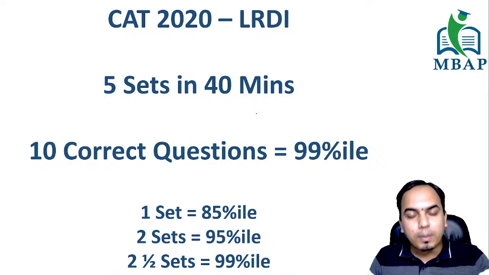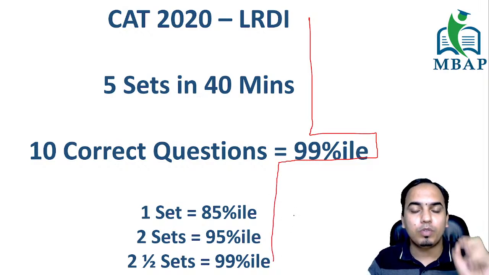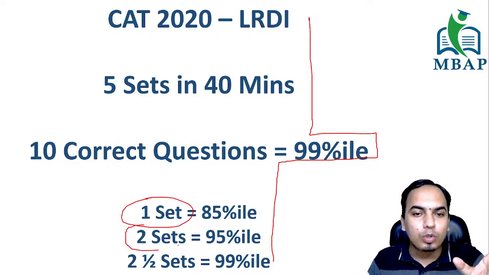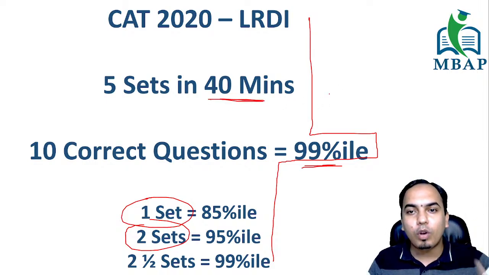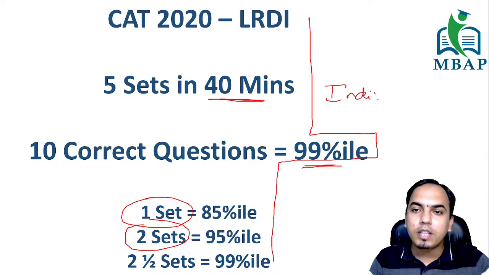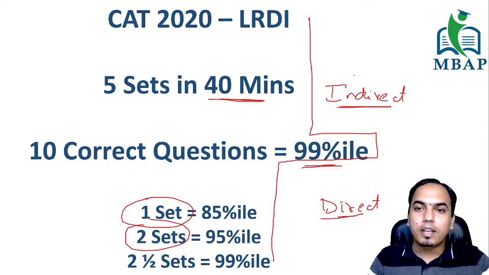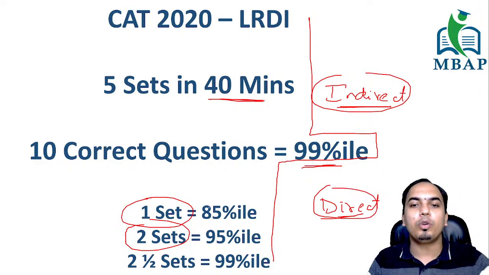All right, so the part is this. If you see the question, this is one question that I will surely say all the MBA students will definitely answer: how to identify which is that one set, or those 2 sets, which are going to help you get this 99 percentile in a given time of 40 minutes? How are you going to do that? There are only 2 things that I've always told you. It is only a quick check on the amount of indirect data and the amount of direct data. You look at the indirect data, you look at the direct data. The more direct data you have, you are definitely going to attempt that.